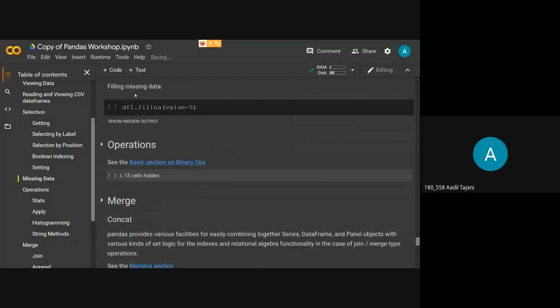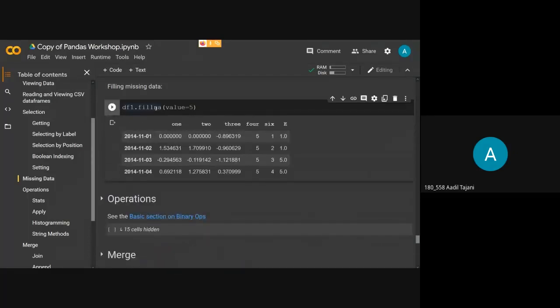Now sometimes, dropna will remove all the rows, but it sometimes happens that some other columns in that row have some important values, and if we try to drop all of these, then it will create some disturbance in our data. Okay, so we don't want that. So instead we just want to fill those null values with something that won't affect our data. So here we can use the fillna option. What it will do is it will replace all the null values with whatever value we specify here.